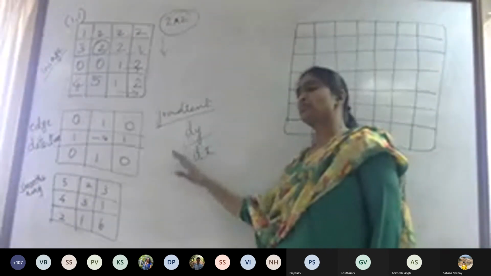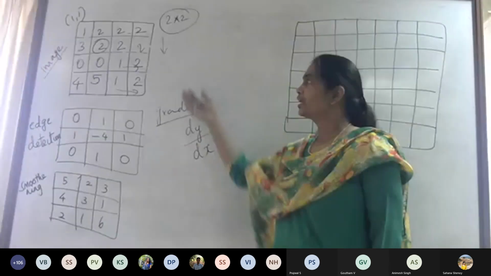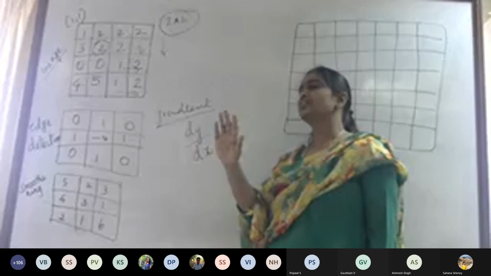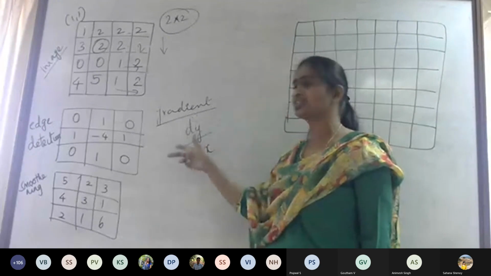So the gradient means, with respect to x, what is the change in y? I can also write it the other way. If I am looking at the other direction, what is the change while moving from left to right or from top to bottom? In that case, I will change this.